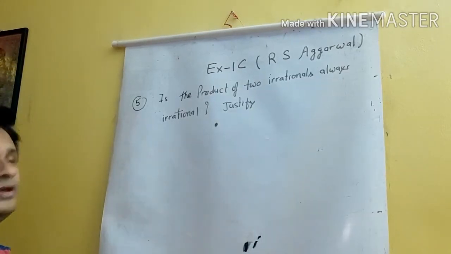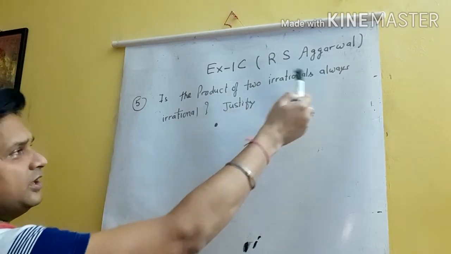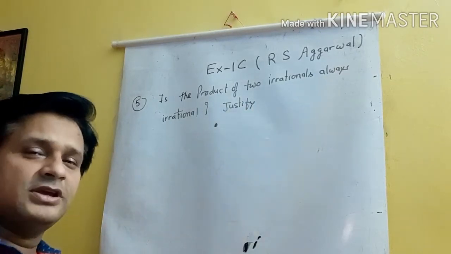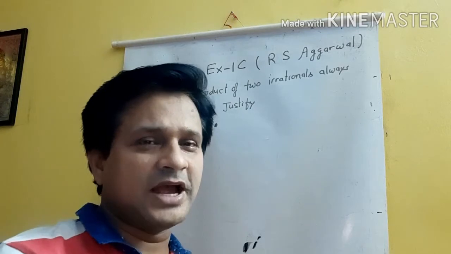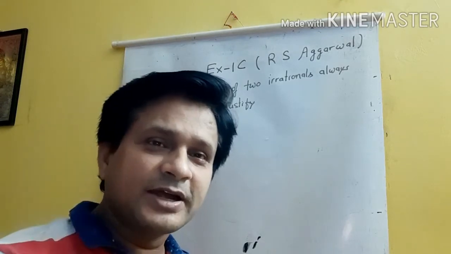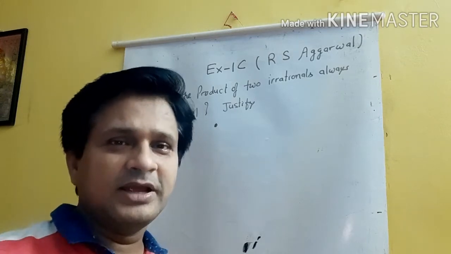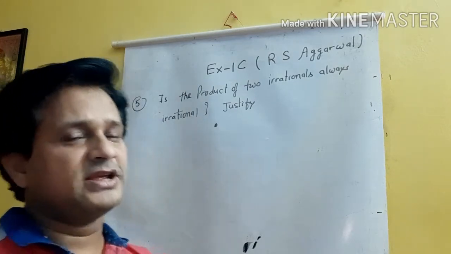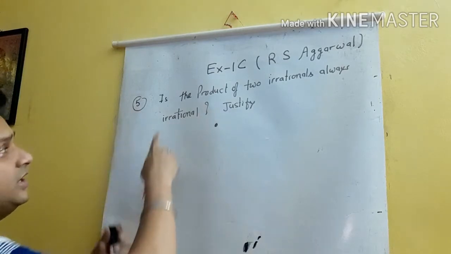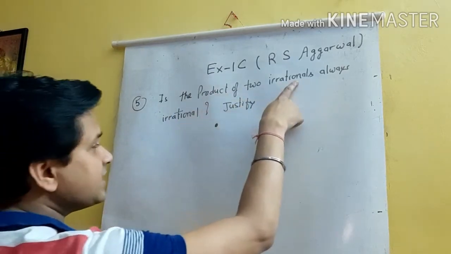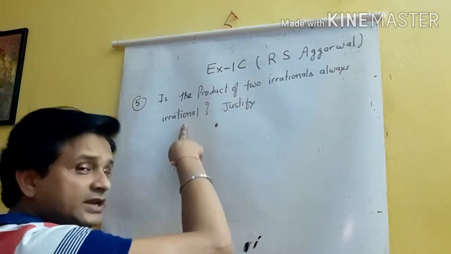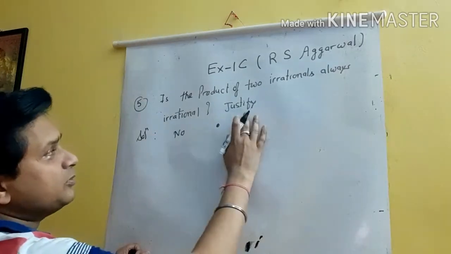Question number 5. Is the product of two irrational numbers always irrational? Now we have two irrational numbers. I just told you the product of two irrational numbers need not be an irrational number. It can be rational and it can be irrational. The question is based on that only. So you will say no. Now you have to justify it.